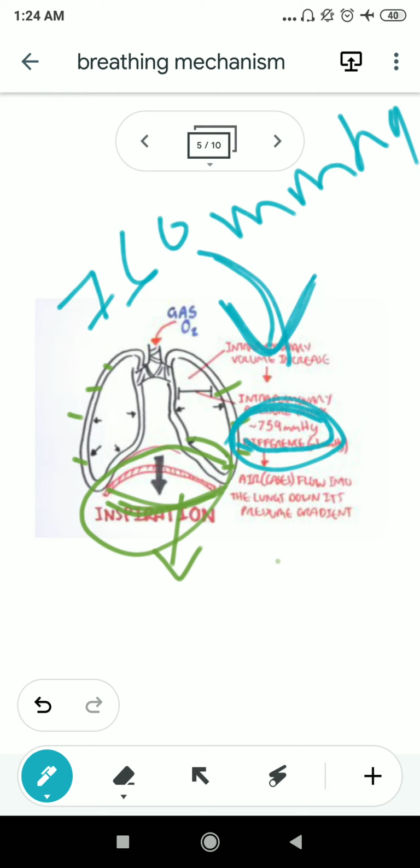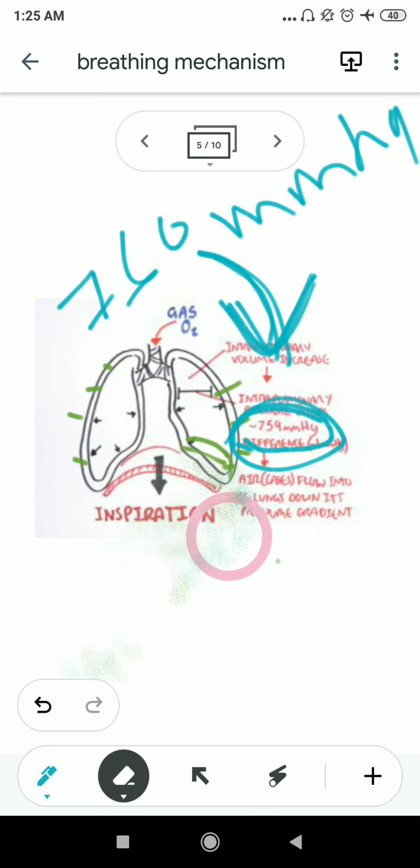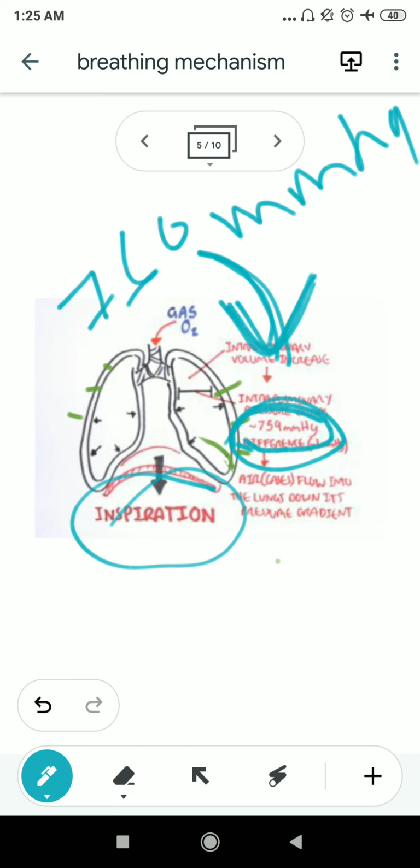As the difference is created between the atmospheric pressure and the intrapulmonary pressure, oxygen will enter into the body, and this process is known as inspiration. Here you can see this process is known as inspiration.